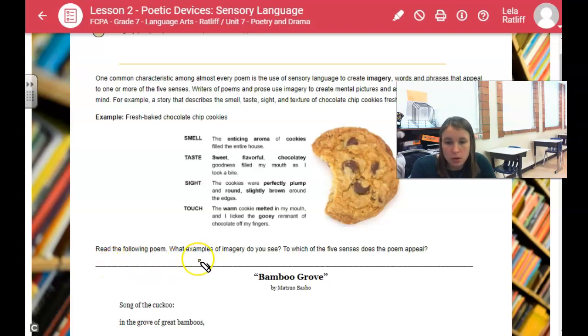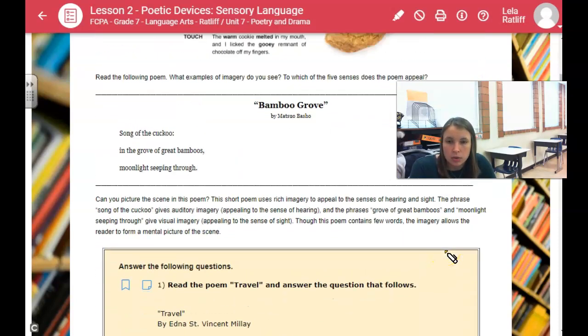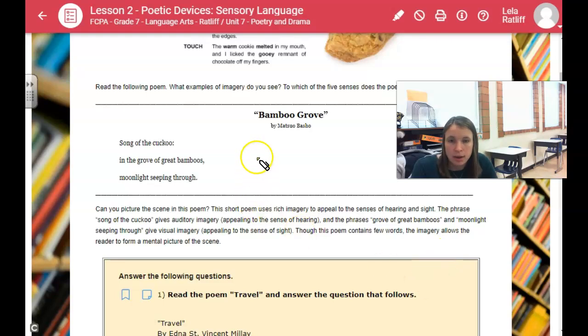So read the following poem. What examples of imagery do you see? To which of the five senses does the poem appeal? All right, so we have Bamboo Groove by Matsuo Basho. Song of the Cuckoo. In the grove of great bamboos, moonlight seeping through.